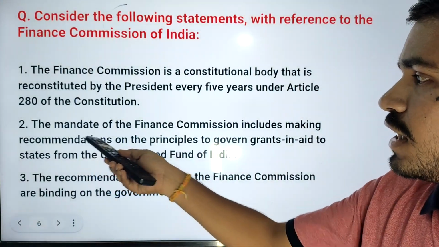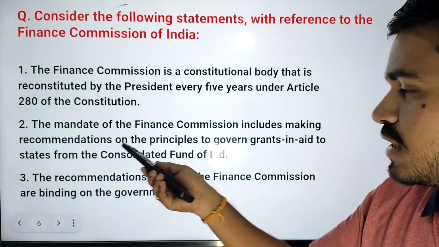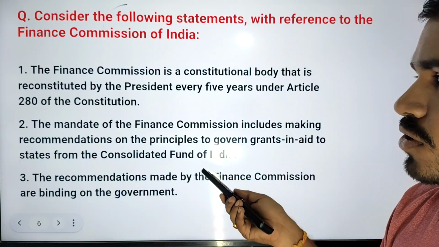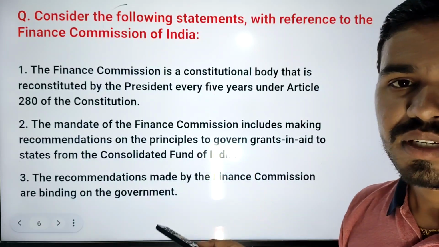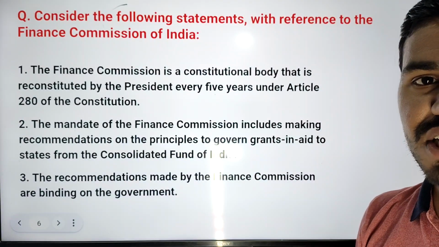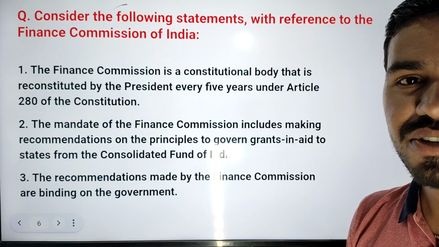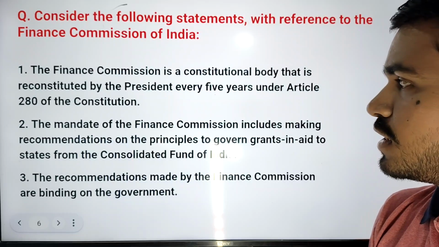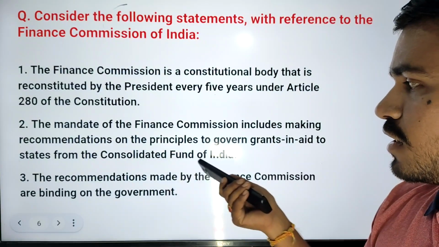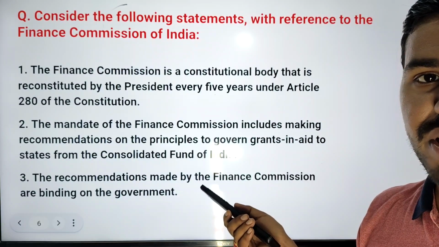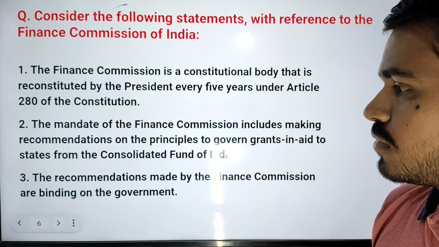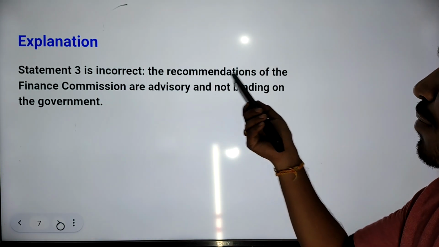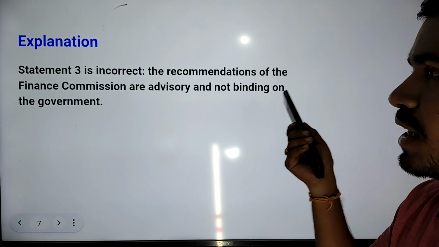And if you see the second one, the mandate of the Finance Commission includes making recommendations on the principles to govern grants in aid to states from the Consolidated Fund of India. So this body gives recommendations on how much percentage of money needs to be given to each state. So there is a vertical division and horizontal division in the Consolidated Fund of India among states and from center to state. So next question. This is the explanation. Statement 3 is incorrect. The recommendations of the Finance Commission are advisory and not binding on the government.